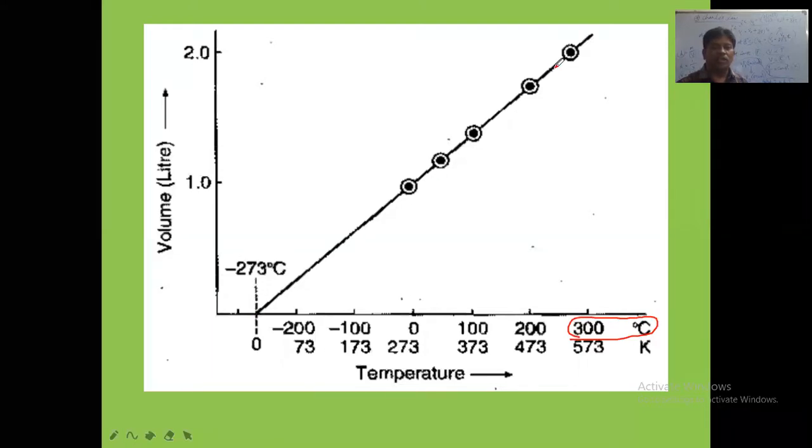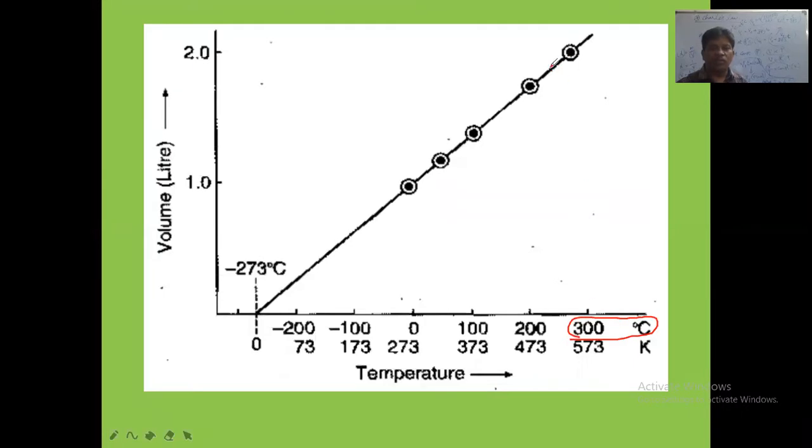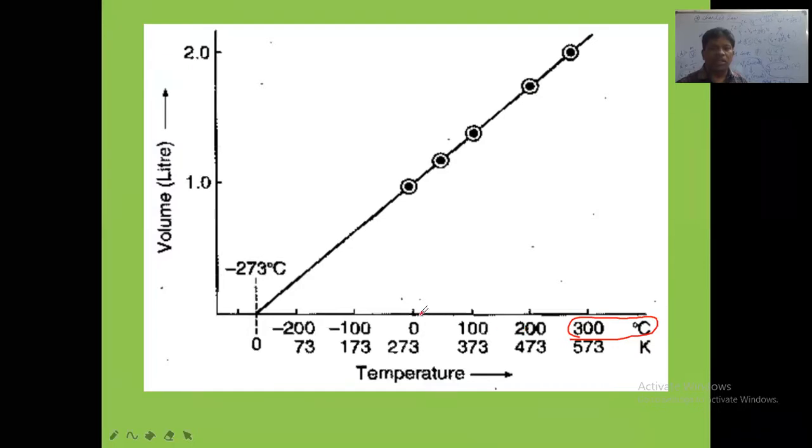See this one, initially at this high temperature the volume is more. When you decrease the temperature, volume becomes less. At 0 degrees Celsius the volume is very less. Like this, the volume is decreasing when we are decreasing temperature, and the volume becomes 0 at minus 273 degrees Celsius.